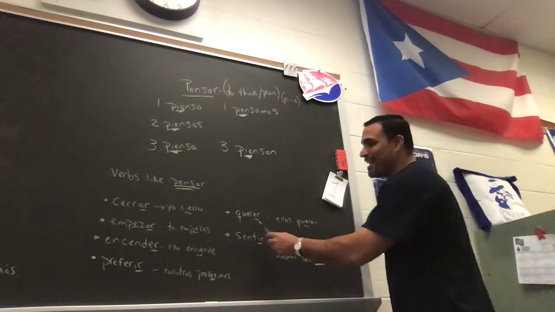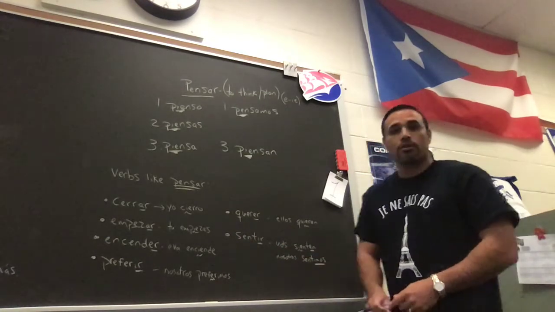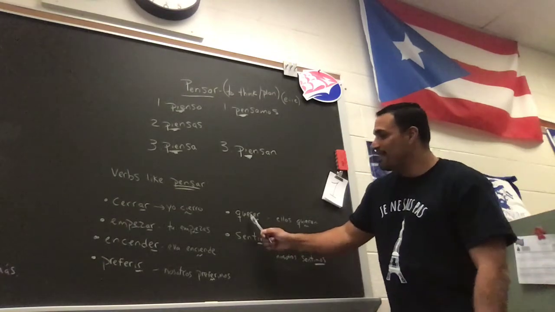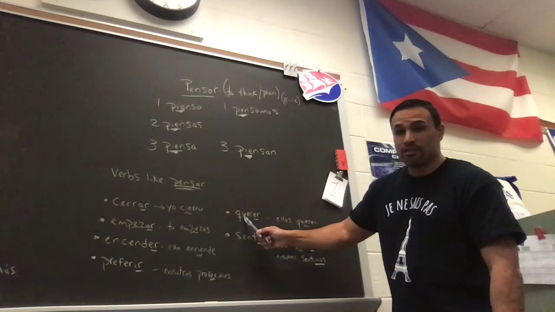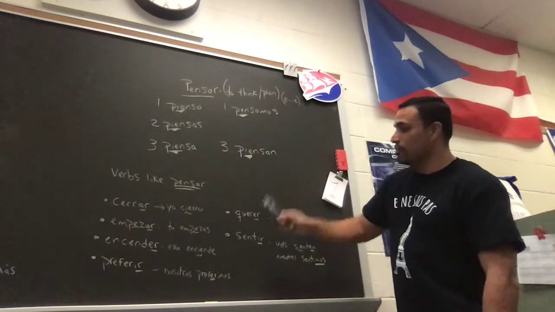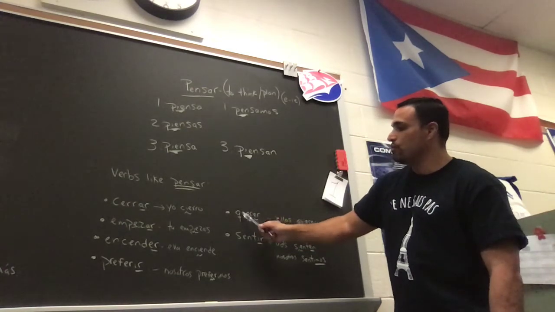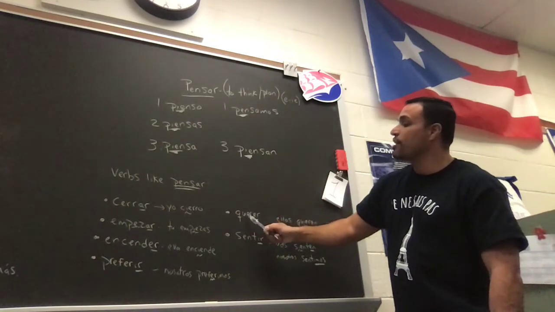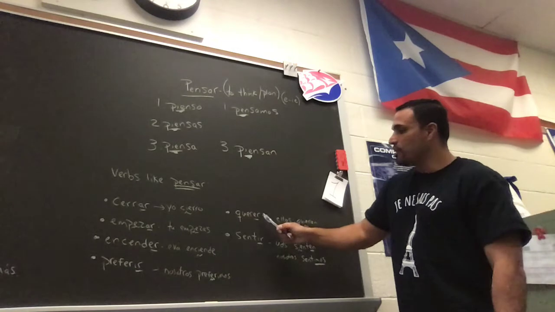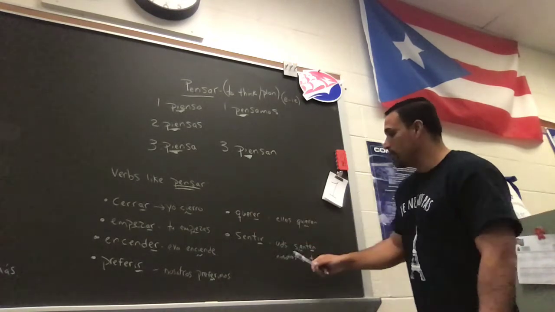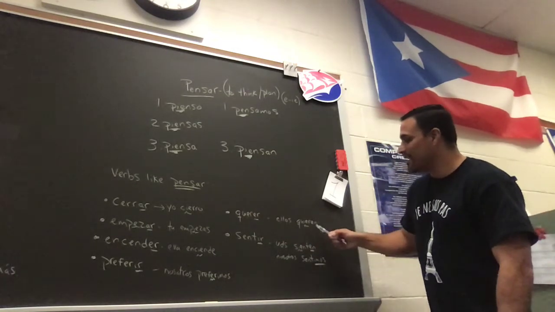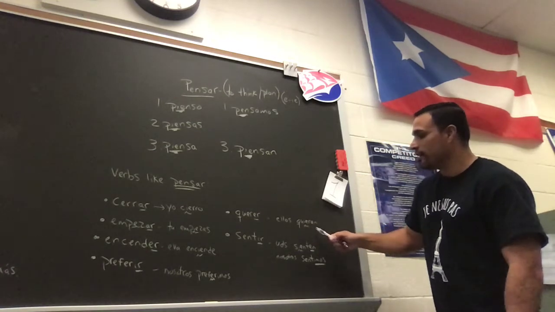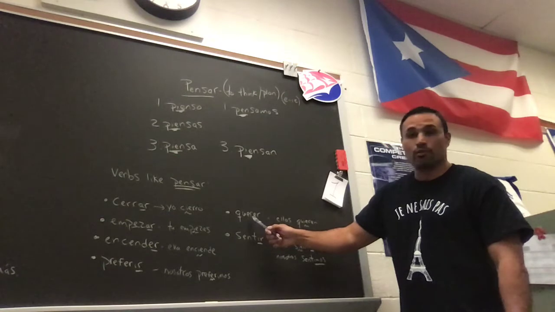All right, querer. All right, this is not querer. This is querer. We want to pronounce that correctly. Only the E is changing. The U doesn't change. Remember it's E to IE. We don't change the U. The U is not incorporated in the stem change. So this would be QU, and then it goes IE, R, drop the ER, add the ending to the normal subject. So ellos quieren, Q-U-I-E-R-E-N, quieren. This means to want or to love.